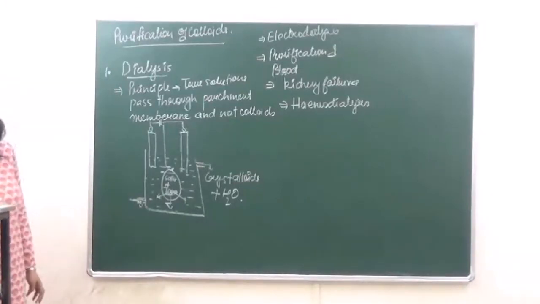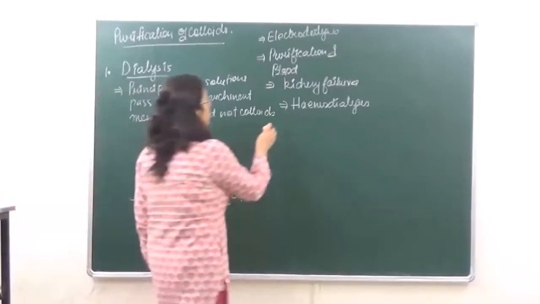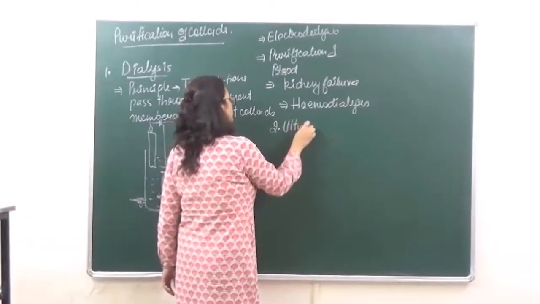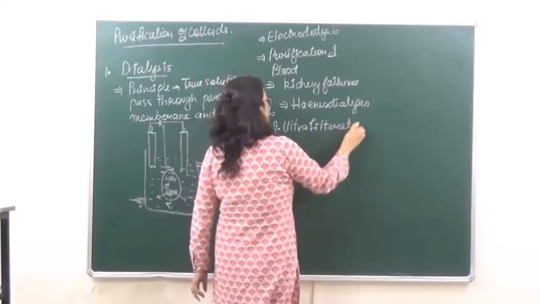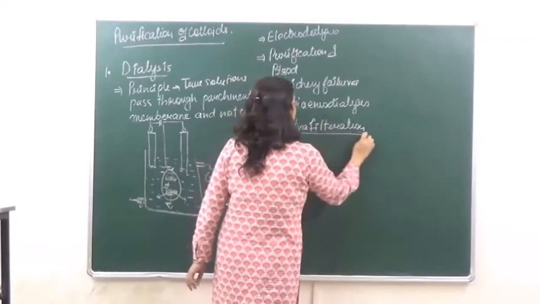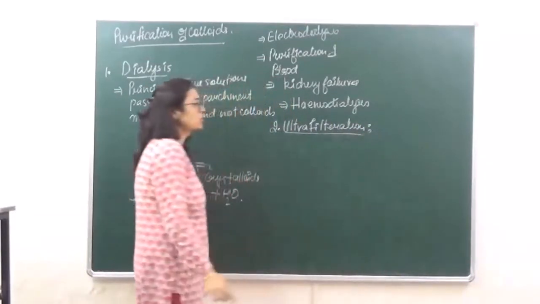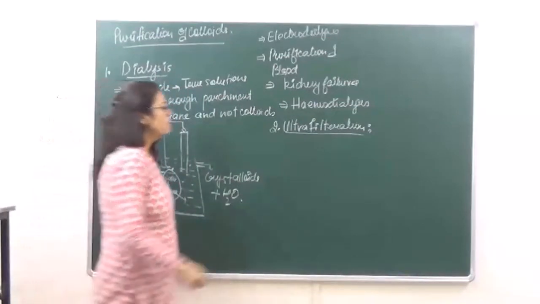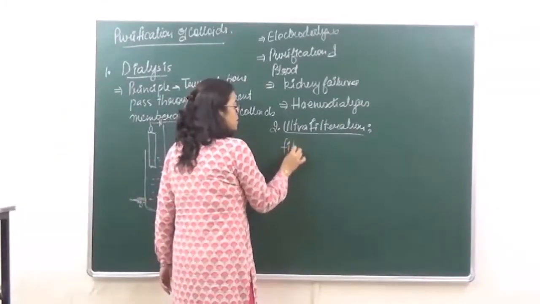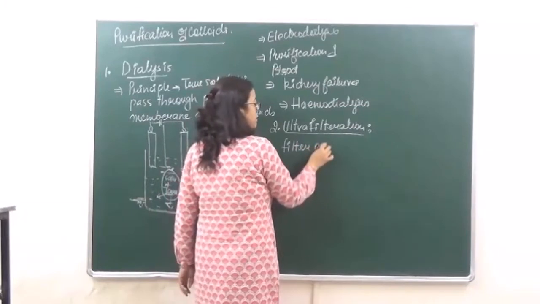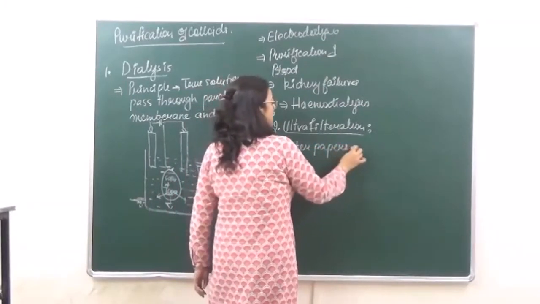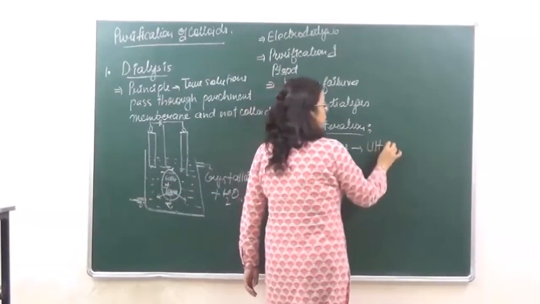Okay, then the second method of purification, that is known as ultrafiltration. Now in ultrafiltration, what we do is we convert ordinary filter papers into ultrafilter papers.